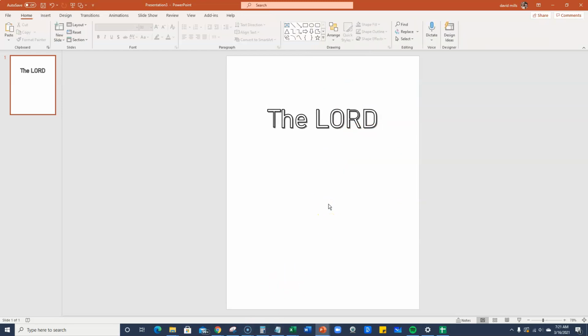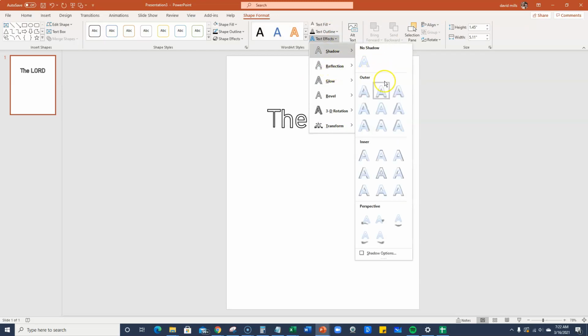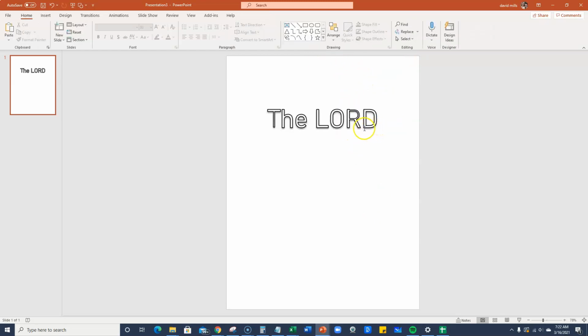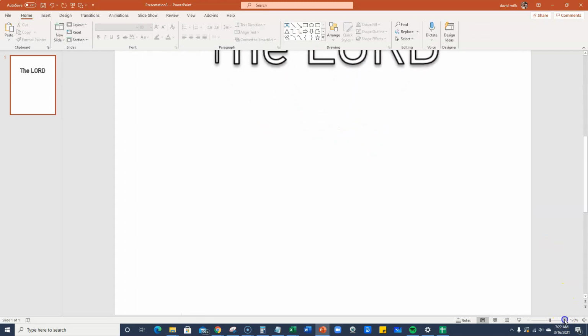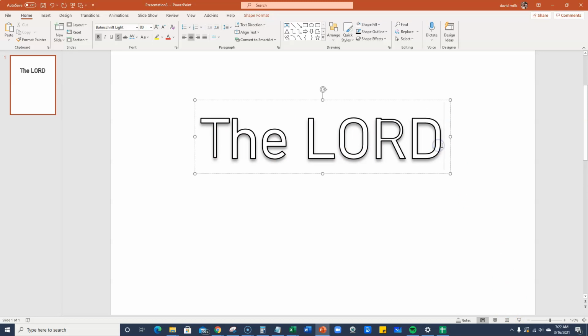So far we have the text coming in. It's looking pretty good, and we can certainly change that up a bit. Another thing that I did was I also will come up here and grab this. We'll go to text effects, and then I'm going to go ahead and add a shadow. I like the shadow right here. So we added a shadow, but you can kind of see right here along the edges, we're at 78, so if I zoom in, you can see that there is some shadowing going on, right? But we can actually make that look even cooler.